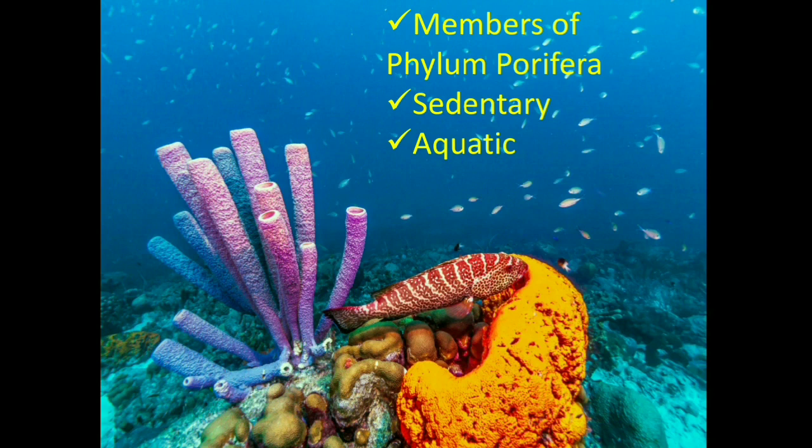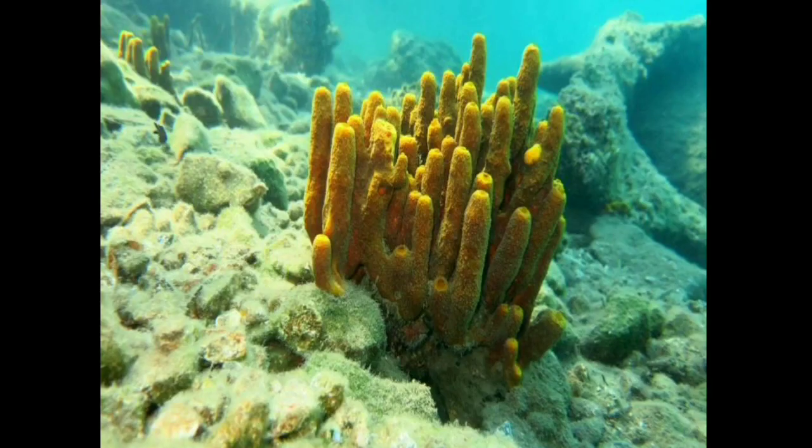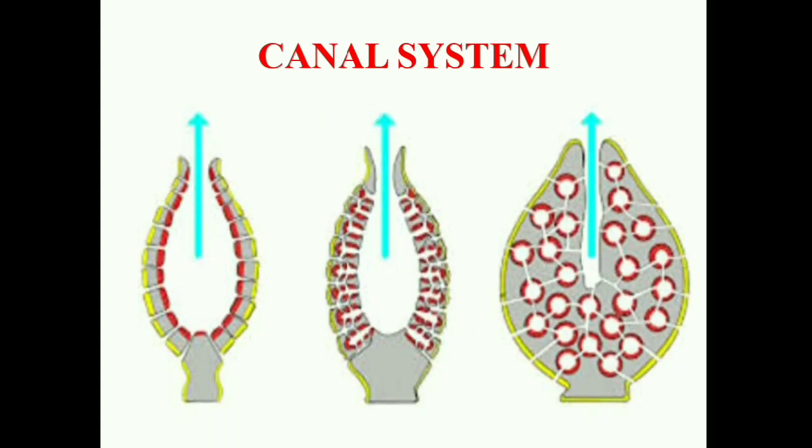And since they are sedentary and found in water, they are dependent on water current for their survival. Rather, their basic needs and the entire physiology depend on the circulation of water current. And that is why these unique organisms have evolved a very unique system for circulating water in their body. Yes, this system we are calling canal system, another characteristic feature of phylum Porifera.